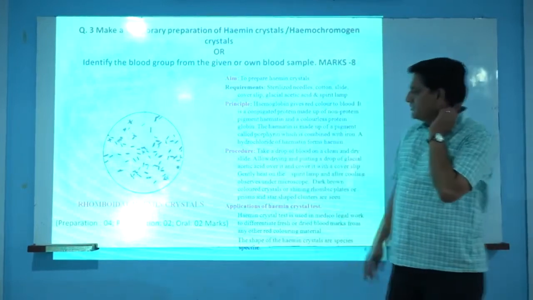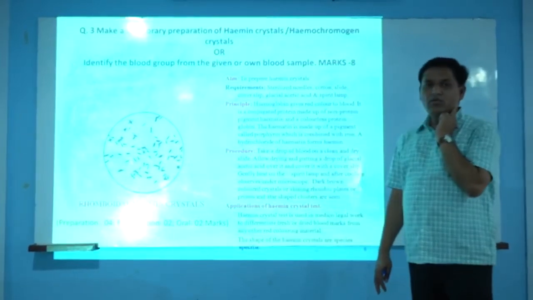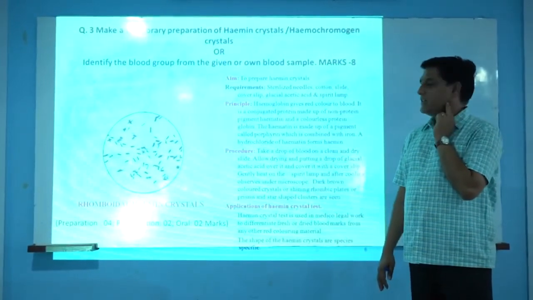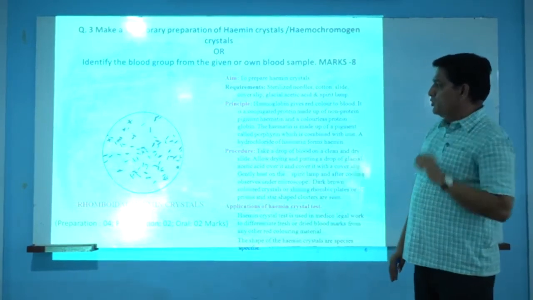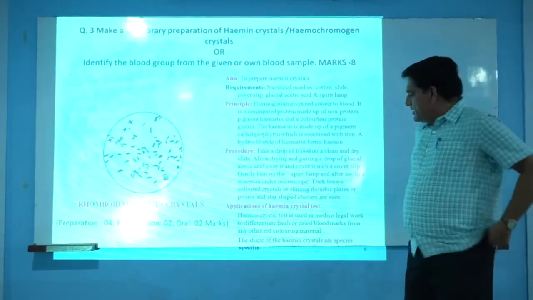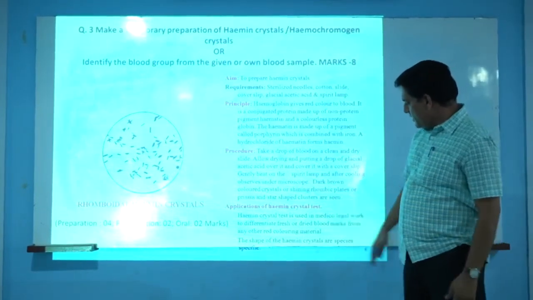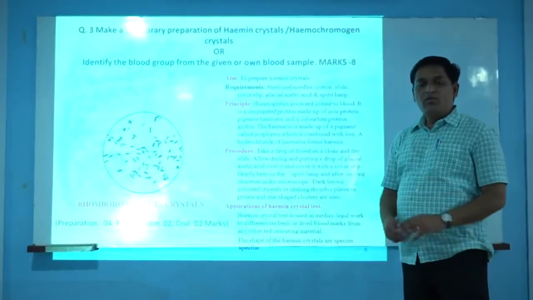The oral part of this question is: what are hemochromogen crystals or hematin crystals, what is the role of glacial acetic acid, and what is the use of this test. The application of this test is that hemin crystals are used in medico-legal work, that is, in medico-legal problems.